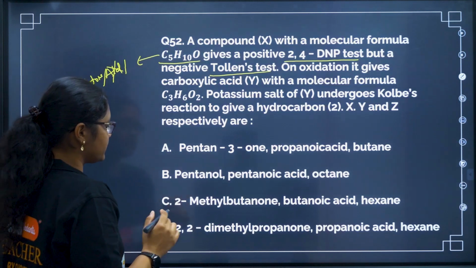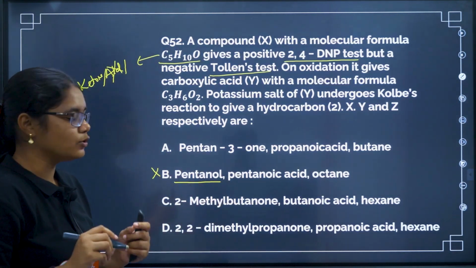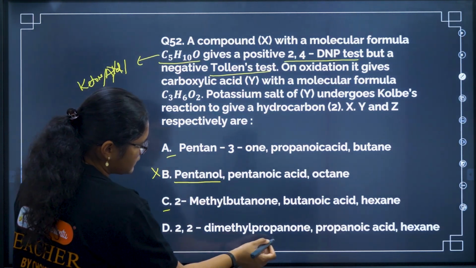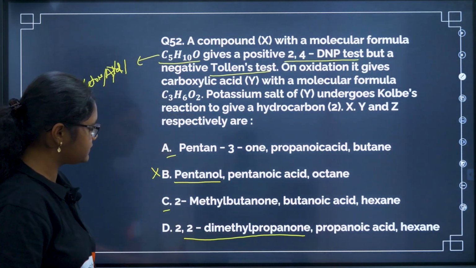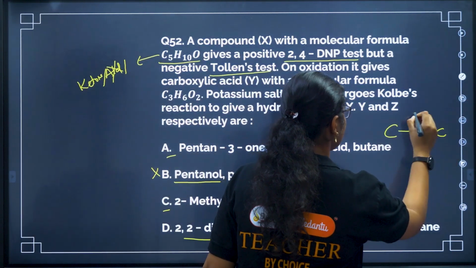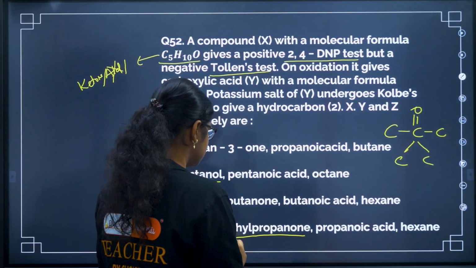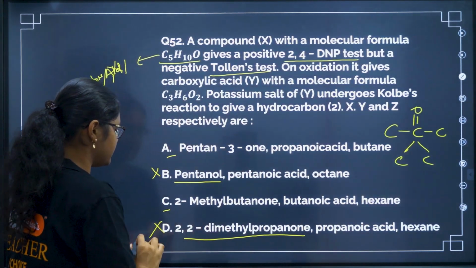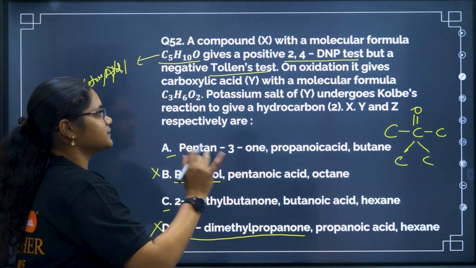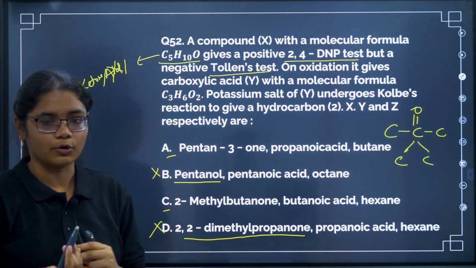So from here only we can say option B can be eliminated because pentanol, we need a ketone group. Now this can be answer, this can be answer. 2,2-dimethyl propanol. Can we draw this structure? 2,2-dimethyl propanone. Propanone is given here. Now again how we will do 2,2-dimethyl? So this compound is only wrong, so you can eliminate this option also, right? Now we are left with 2 other options. Okay, now let us go to the question. So you can see by reading the first line itself, we eliminated 2 options.